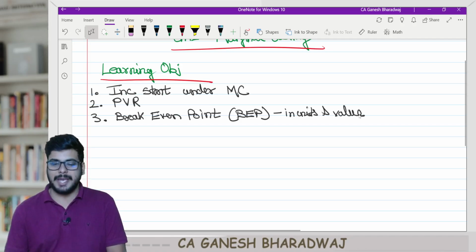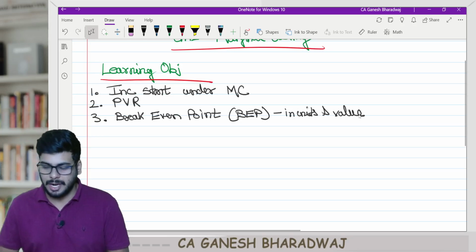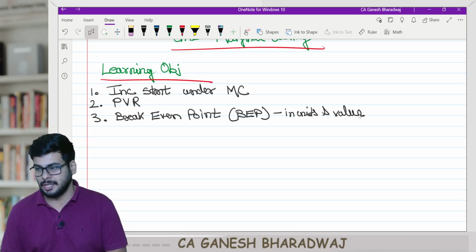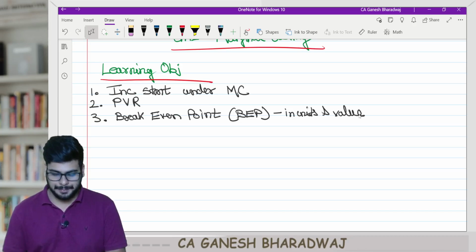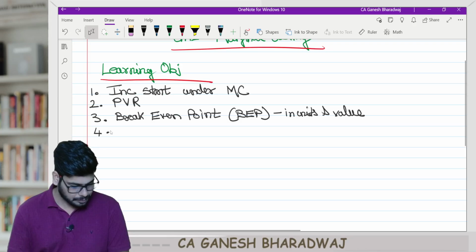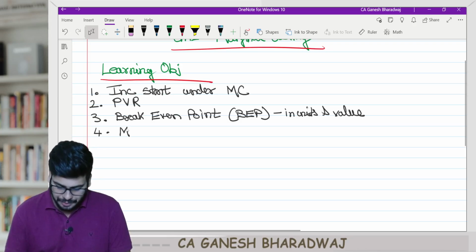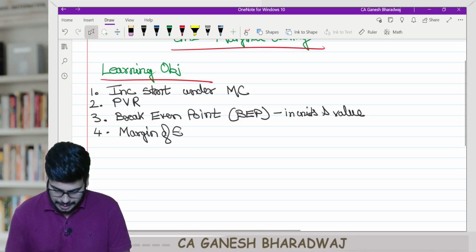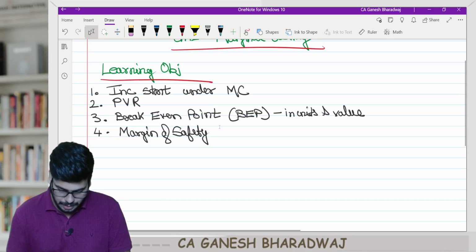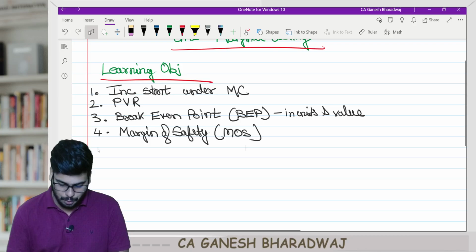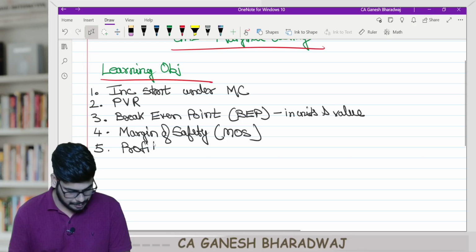Break-even point can be expressed in units and in value. Fourth, margin of safety, within bracket MOS. Point number 5, profit.